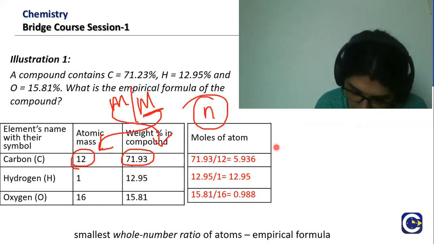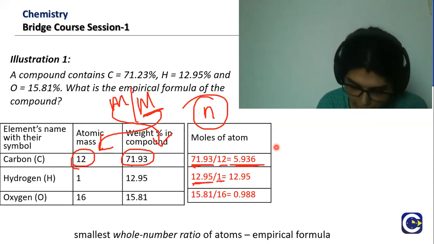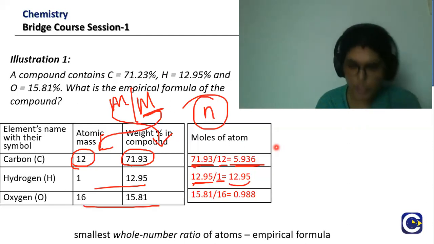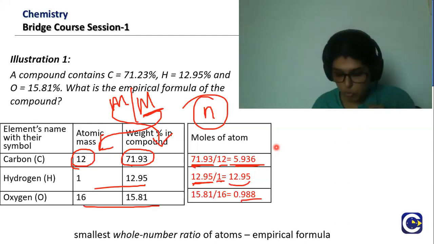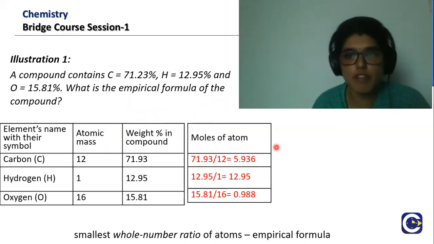So 71.93 divided by 12, you will get 5.936. 12.95 divided by 1, you will get 12.95. And for oxygen, you will get 0.988. These are the number of moles based on the formula of mass divided by molar mass or atomic mass. We found out the moles of atoms.